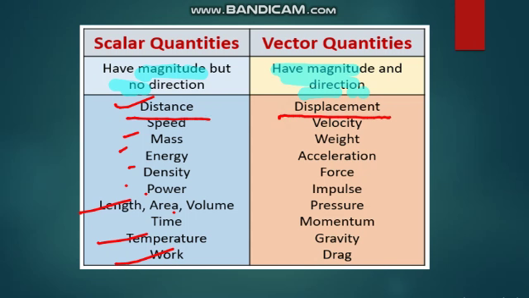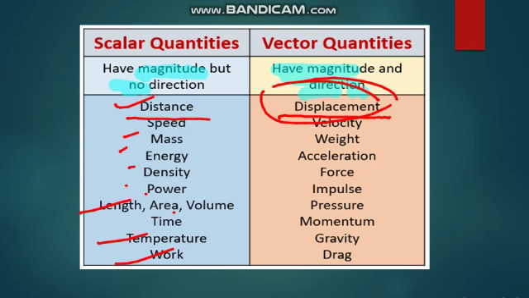Students, distance is the horizontal measurement between 2 points. It is a scalar quantity. It needs only magnitude for specification. But displacement is the minimum distance covered in the particular direction. It is a vector quantity. It needs not only magnitude but also direction for specification.